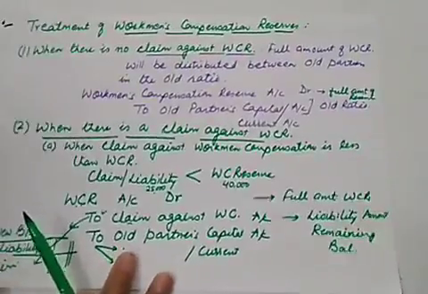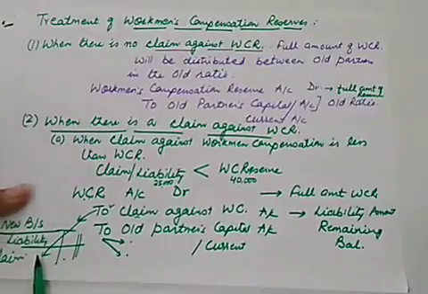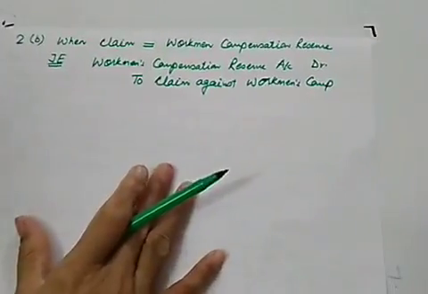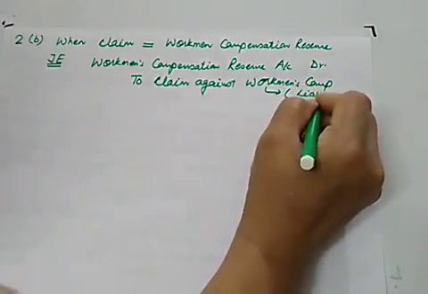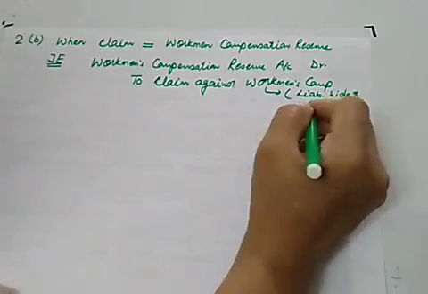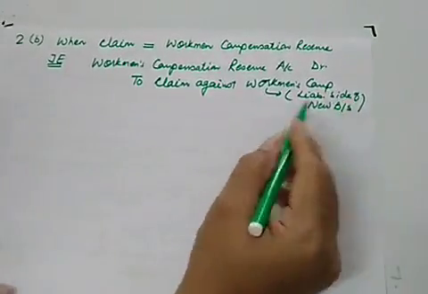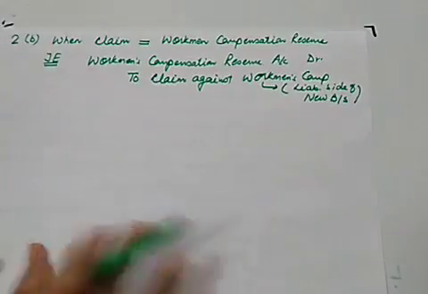And suppose it is given that the claim is paid immediately. In that case, you will be deducting your cash. Then it will not be your liability. You know that if a liability is paid immediately, then your cash will reduce. Otherwise, this will be shown on the liability side of the balance sheet. Which balance sheet? The new balance sheet. What is the meaning of new balance sheet? New balance sheet means the balance sheet after admission. So I hope you are getting what I am teaching you.